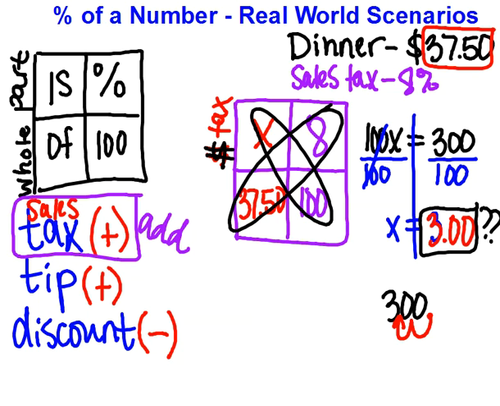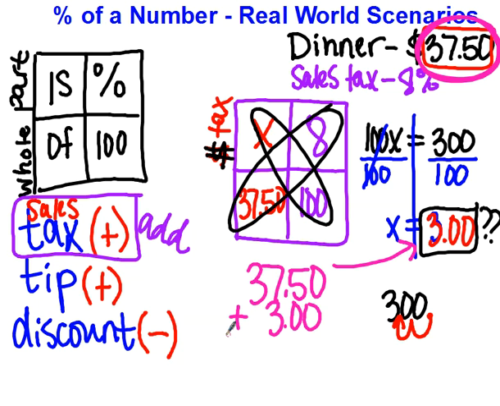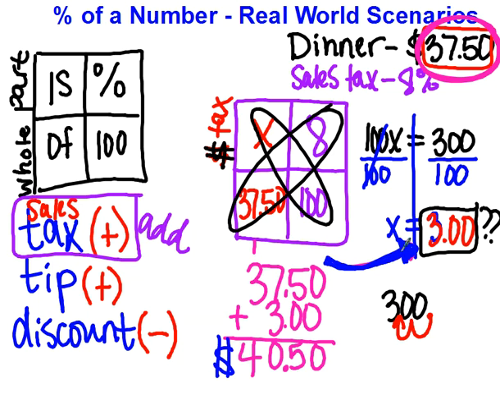So if our original total here was $37.50, if I have a $3 total of the sales tax, then I'm going to take the $3, that's going to be sales tax, and I'm going to add it to my total here, and my actual total of my bill after taxes is going to be $40.50. So $40.50. Again, all you're doing is really deciding what you're doing with the total. So are you taking this $3 and adding it? Well, if it's taxes, absolutely, you're going to take that $3 and add it.